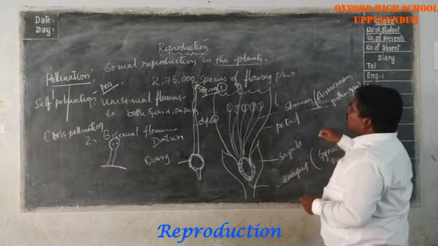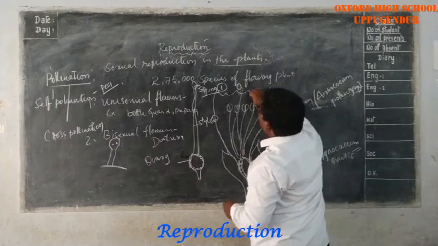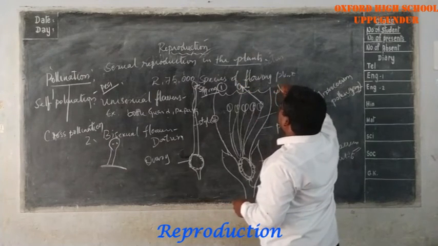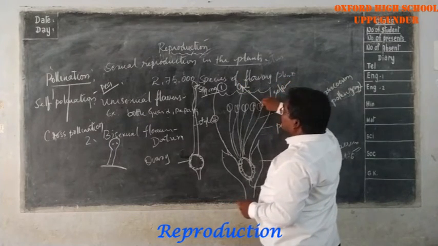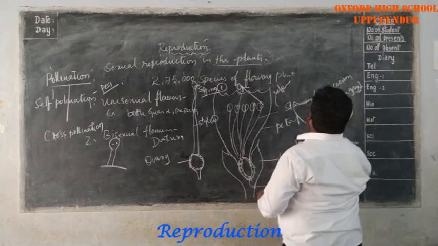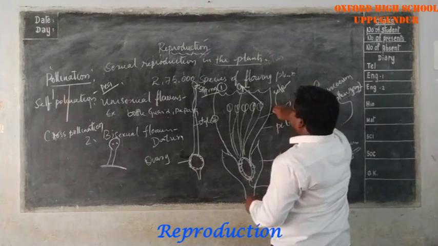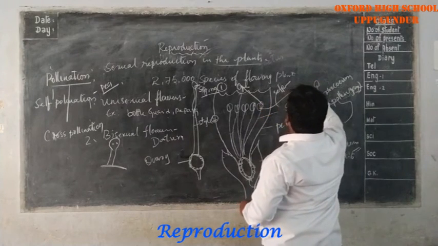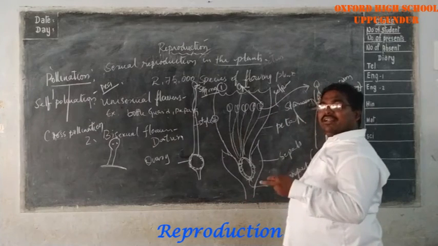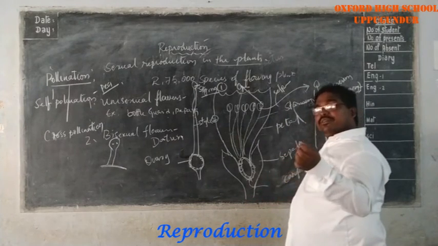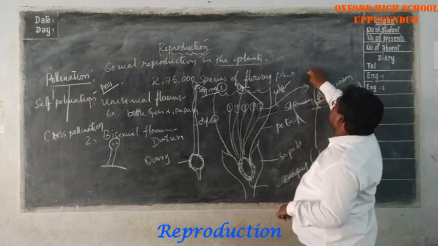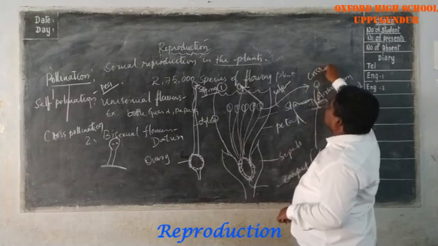Reaching of pollen grain to the stigma of the same flower is called self-pollination. Otherwise, reaching of the pollen grain to the stigma of another flower of the plant, or another flower of another plant of the same species, is called cross-pollination.